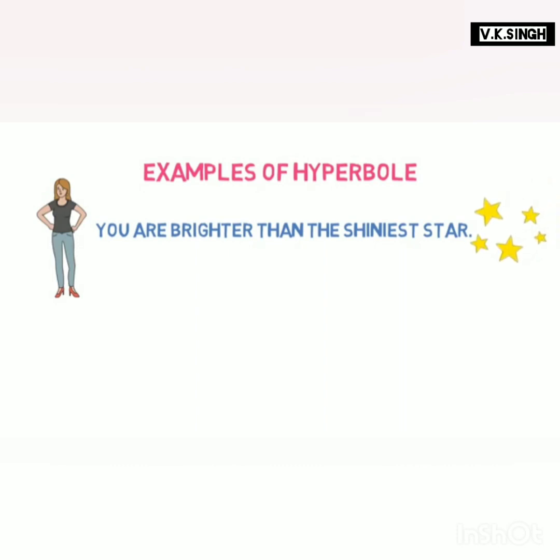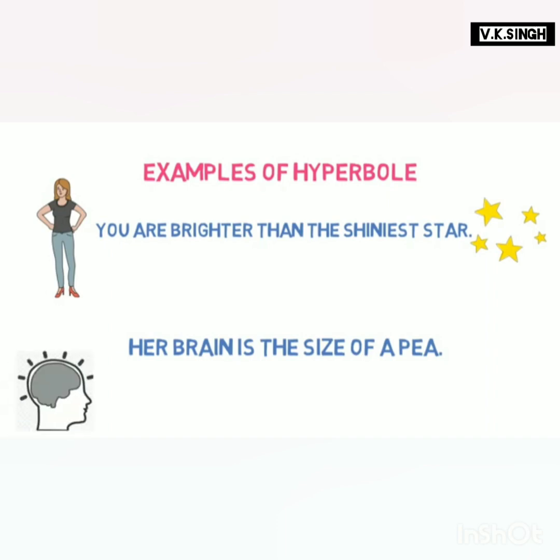Let's look into one more example of hyperbole. Her brain is the size of a pea. Here we are overstating her mind's functionality by telling that it is just the size of a pea. So it's a hyperbole. Let's look into the next type of figure of speech.